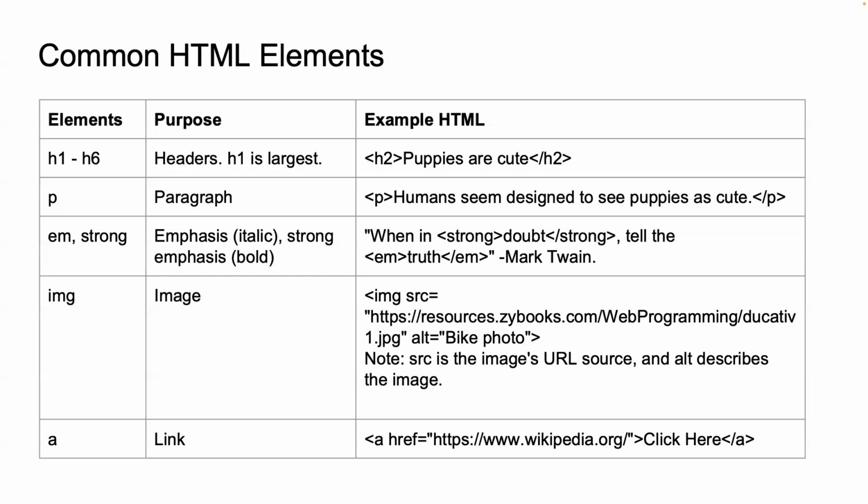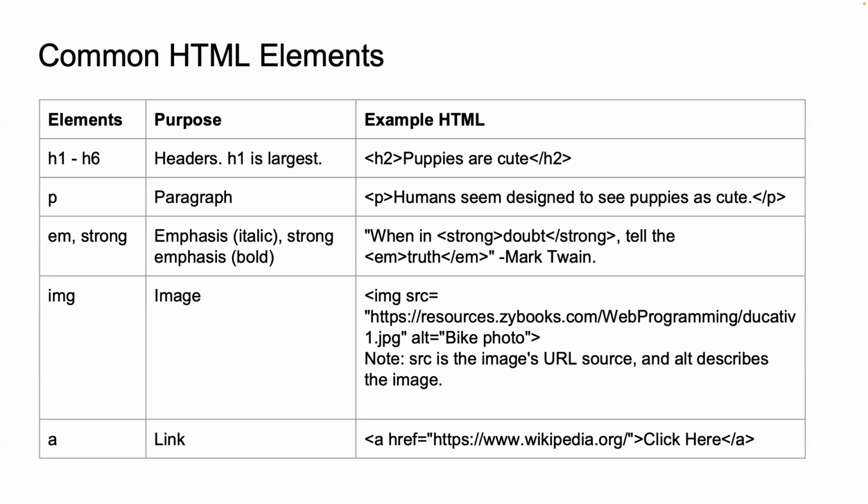Then there's the emphasis tag, or EM. This tag is used to emphasize text, typically rendering it in italics. It helps to highlight important words or phrases. The strong tag is similar to the emphasis tag, but used for stronger emphasis, typically rendering the text in bold.